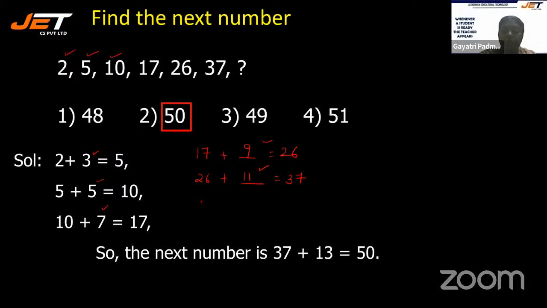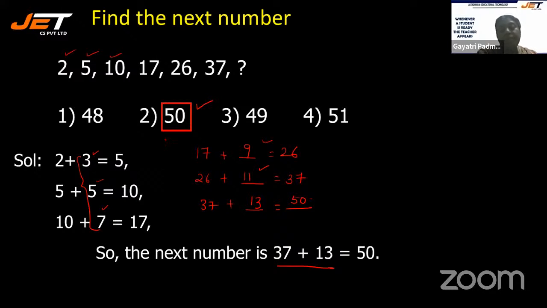All right. Similarly, if you add what to 37, you will get what? The next number is not there, but you know this series. You know this, right? So 3, 5, 7, 9, 11. What is the next odd number? It should be 13. That is how it has been explained very clearly here. So with 37, if you add the next odd number 13, we get 50. That is why your option 2 is chosen, and that is the correct answer as well.